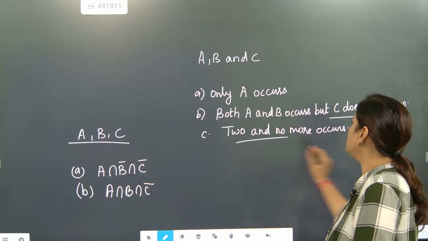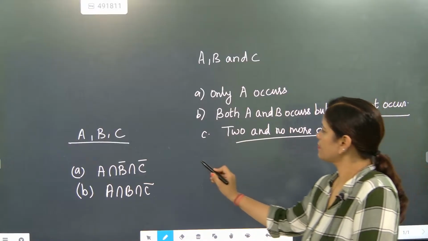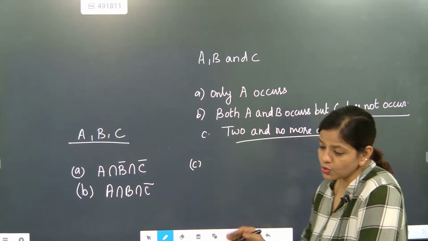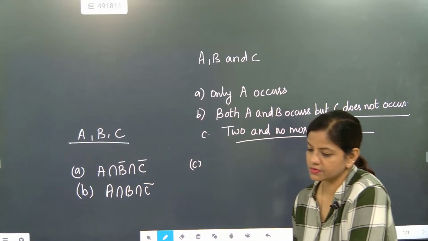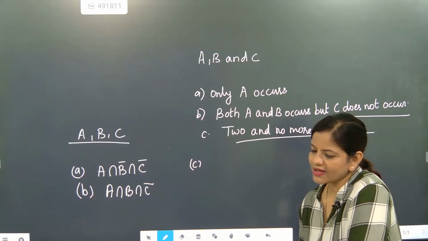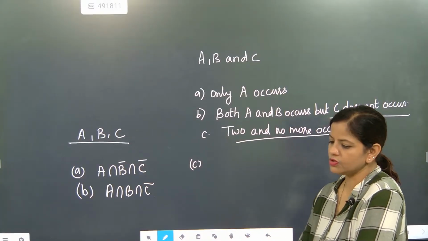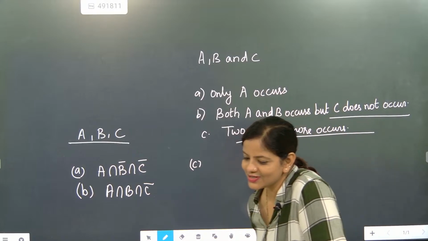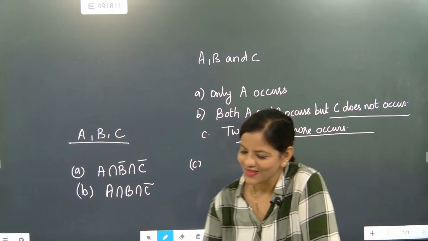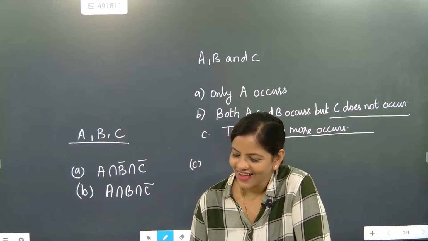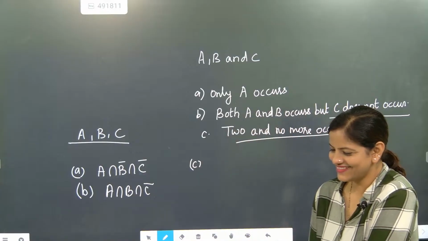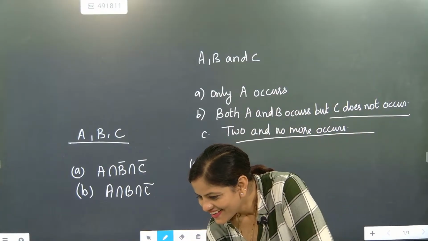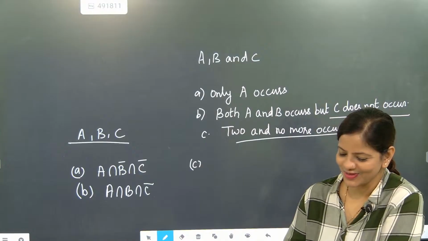Now 2 and no more occurs. Try this. 2 and no more occurs means maximum 2 will occur, but no more than that. Now how are we going to answer this question? Intersection. How to type? N. N is also possible.